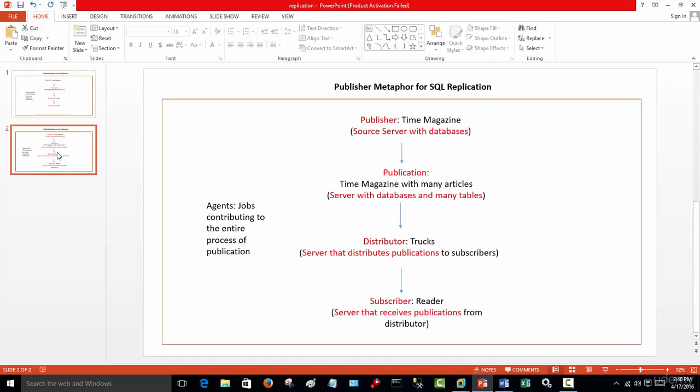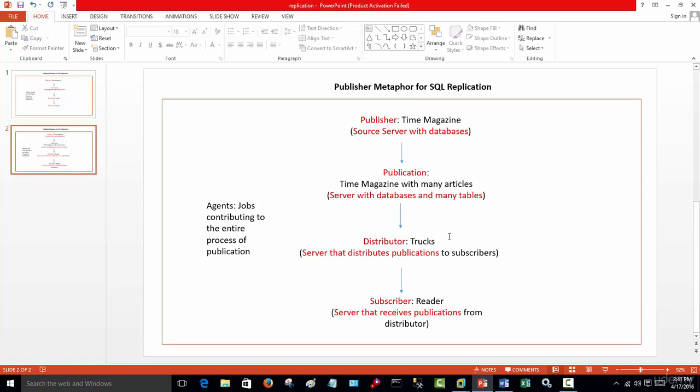So I'm going to click here, and suddenly we have replication. In the replication world, when we're talking about the publisher, we're talking about the source server with all the databases that we need to publish. When we're talking about the publication in replication, we're talking about the SQL databases and the tables involved in that publication. The articles are analogous to tables. When we're talking about articles, we're talking about the tables that make up the publication.